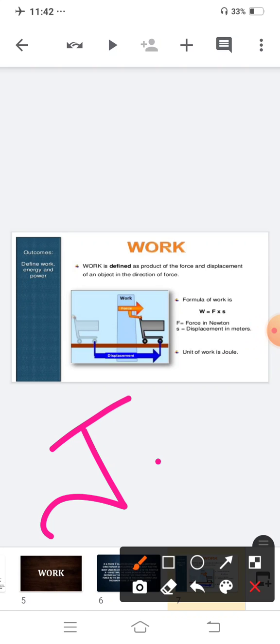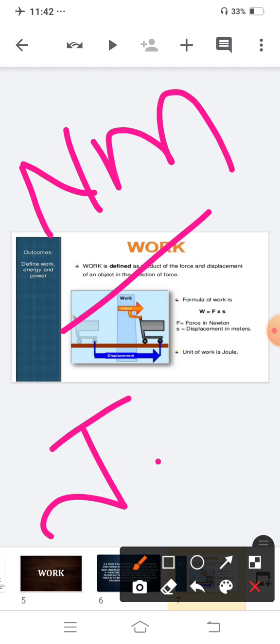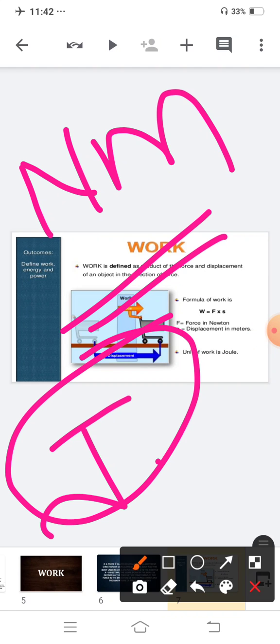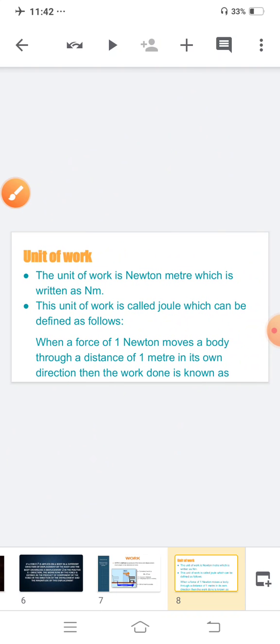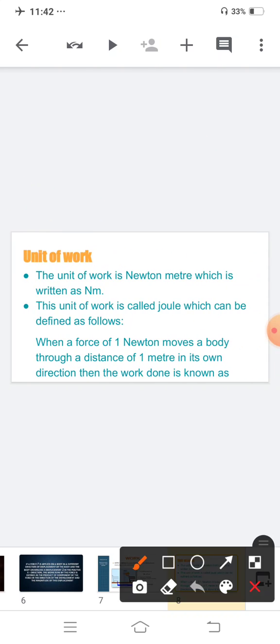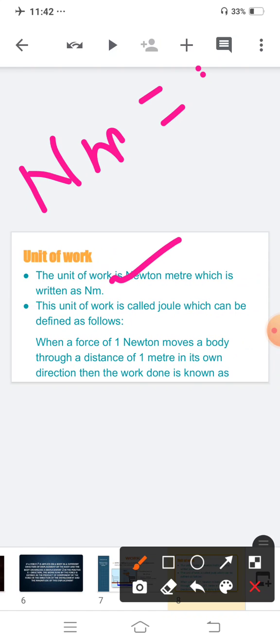The unit of work is Nm and Nm is equal to joule. So the unit of work is joule. Is this clear? The unit of work is Newton meter, which is written as Nm. The unit of work is called joule, and Nm is equal to joule.